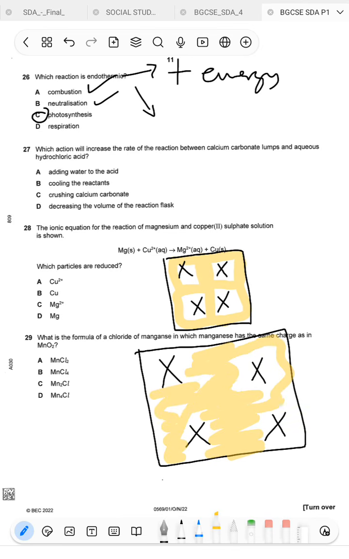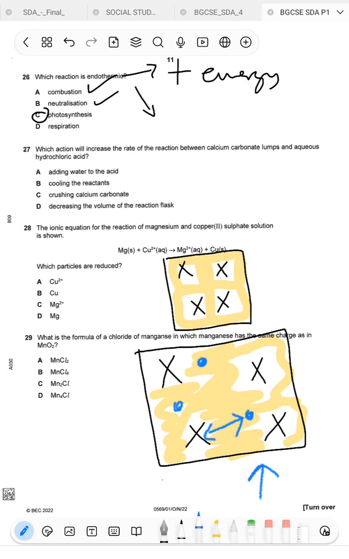Therefore, if I bring my calcium carbonate, so this is the calcium carbonate here, the possibility of this blue dot colliding with the X is gradually decreased here, because now the space between the blue particle and the X has increased.